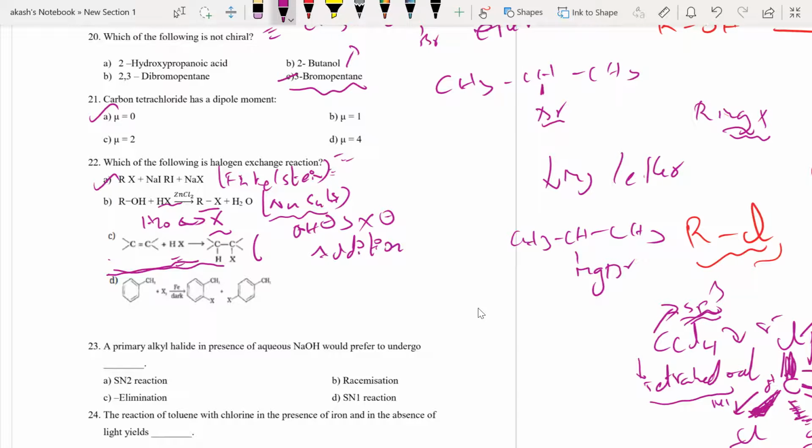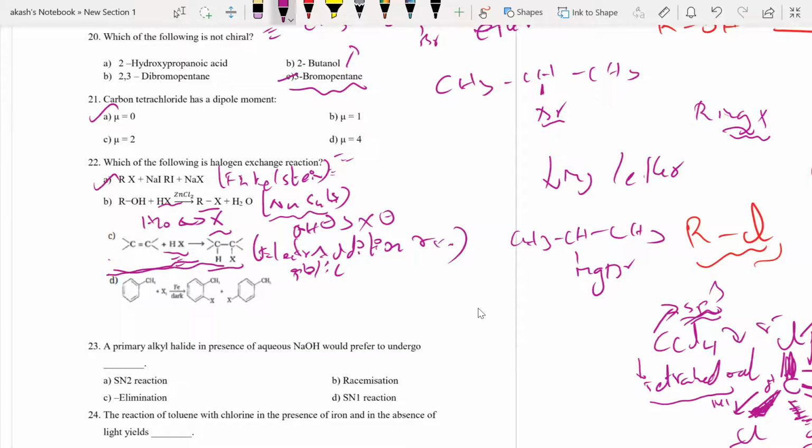I have a C double bond C, and across this double bond I add HX, and this is the product. If you ask me more specifically, this is an example of an electrophilic addition reaction, not substitution.